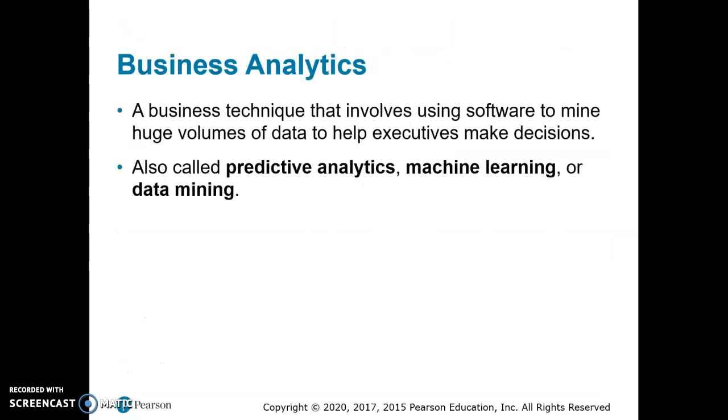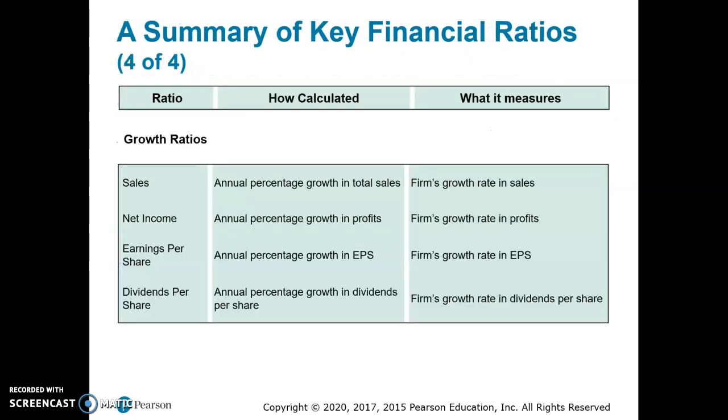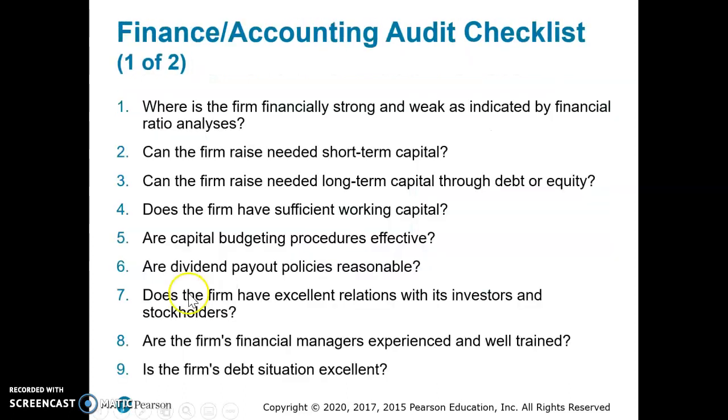Okay, moving forward. So when we look at our finance and accounting audit checklist, we're looking at things like, where are we strong and where are we weak, as indicated by our ratios? Can we raise short-term capital? Can we raise long-term capital through debt or equity?